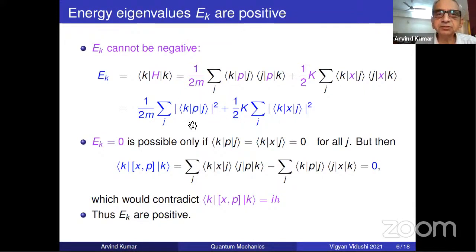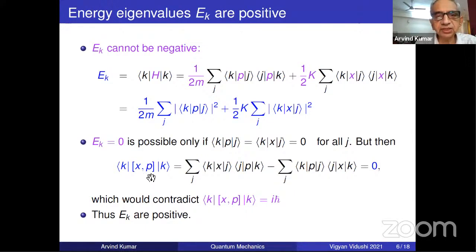Now these are positive quantities, or at most 0, they can't be negative. So Ek has to be positive or 0, it cannot be negative. So that proves this. But can Ek be 0? No, we can rule it out. Because for Ek to be 0, this is a sum of all quantities, each one of these quantities will have to be 0 for all j. But then with this commutator, there will be a contradiction.